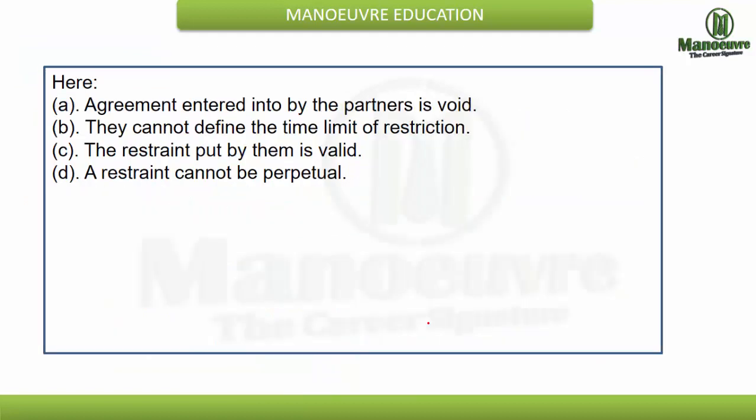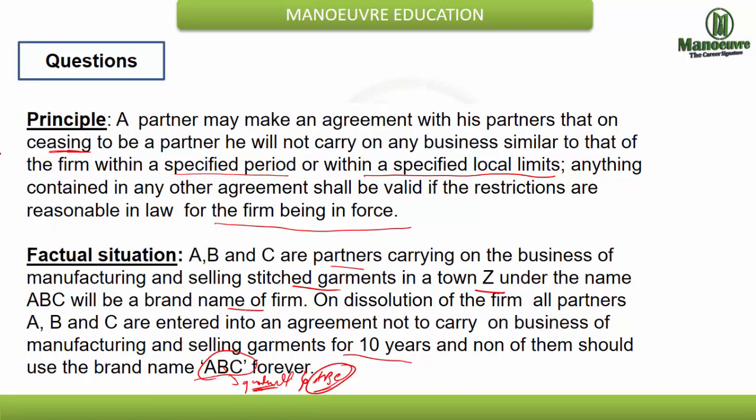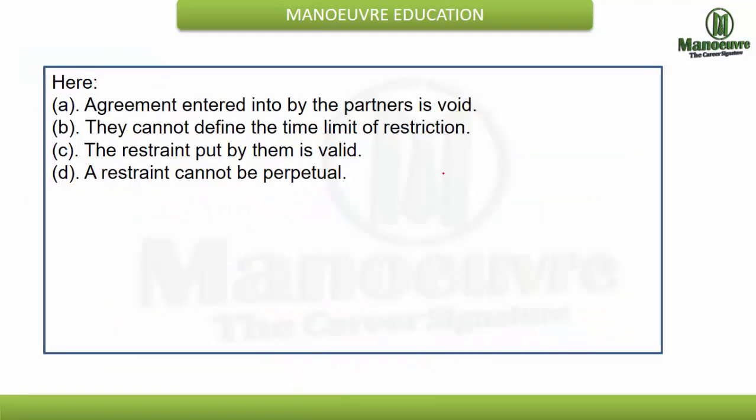Now we see what the options given are. Here: the agreement entered into by the partners is void, or they cannot define the time limit of restriction, or the restraint put by them is valid, or a restraint cannot be perpetual. So over here, is the agreement entered by the partners void? No, because the principle states that there can be any type of agreement that the ceasing partner will not carry on business within a specified period and within specified limits. So it falls into the principle. So the agreement is not void for this matter. So this option is not workable.